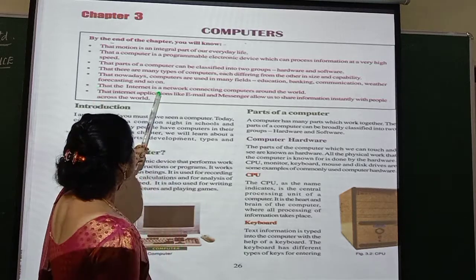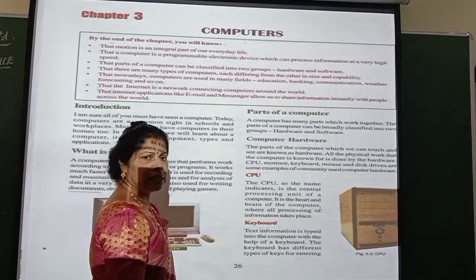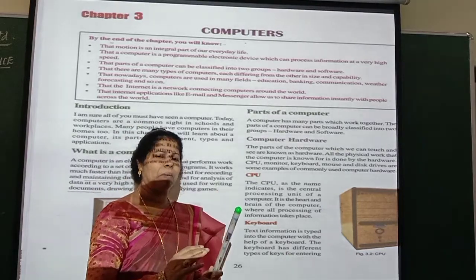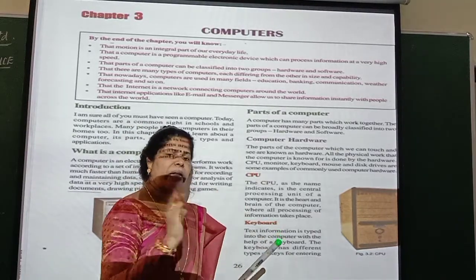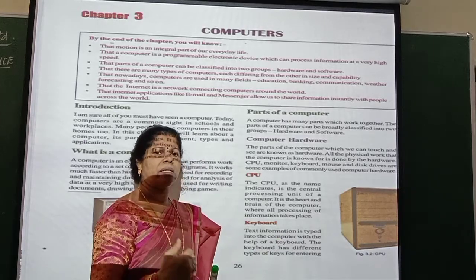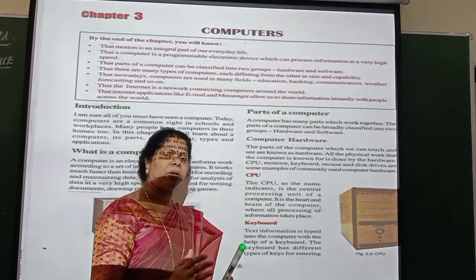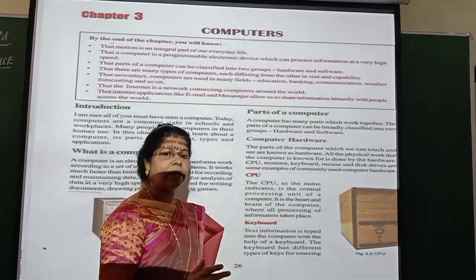The internet is a network connecting computers around the world. So the internet is a network which connects everybody in the whole world. Those who have an internet connection can communicate, can see, and can get so many different kinds of information. Everything you can get through computers because of the internet connection.